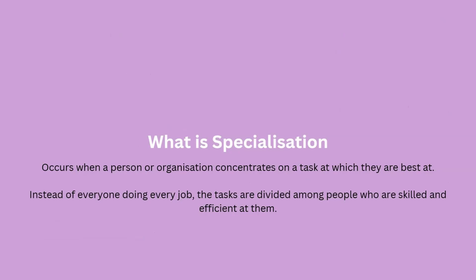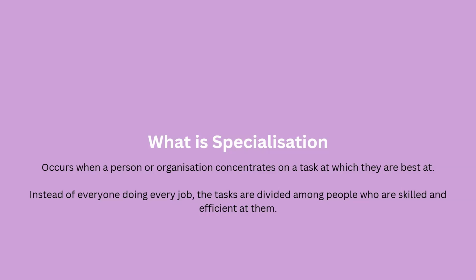So, we'll move forward with the concept of specialization. It's not directly related to the topics we have done before, but it's one of the subtopics. Specialization occurs when a person or organization concentrates on a task at which they are best. Instead of doing every job, the tasks are divided among people who are skilled and efficient at them.